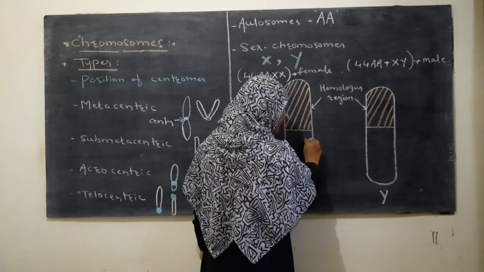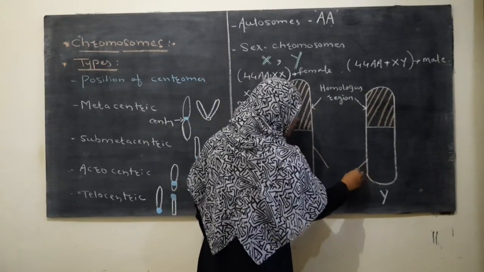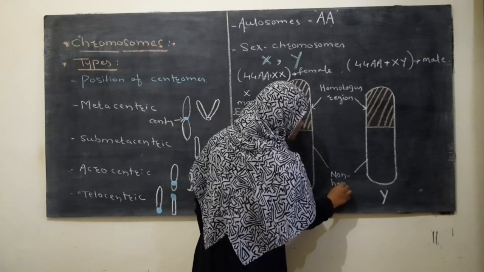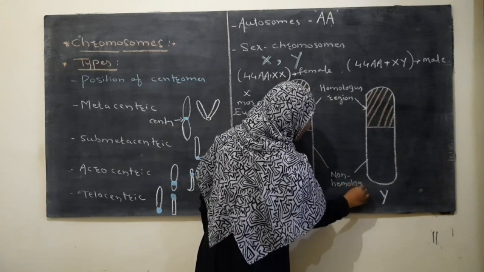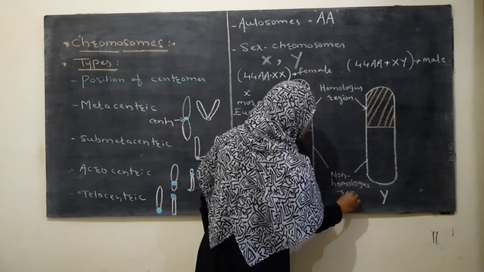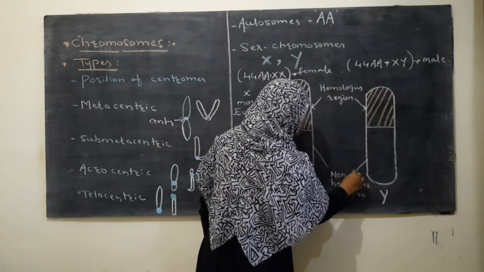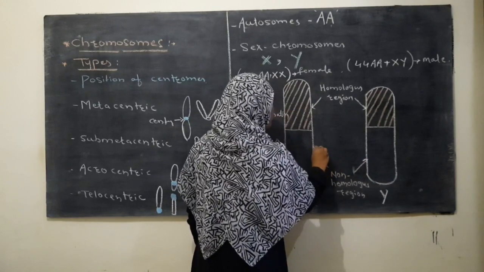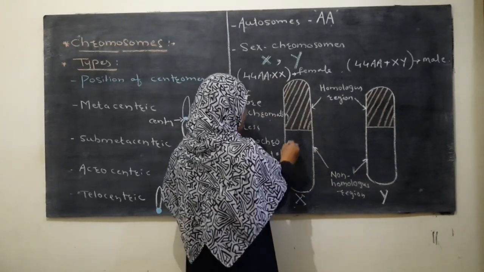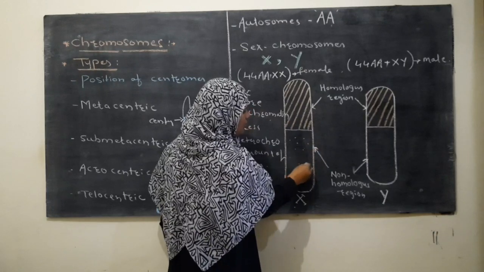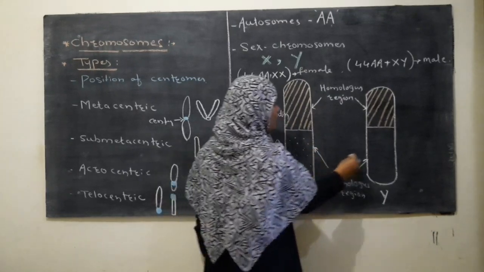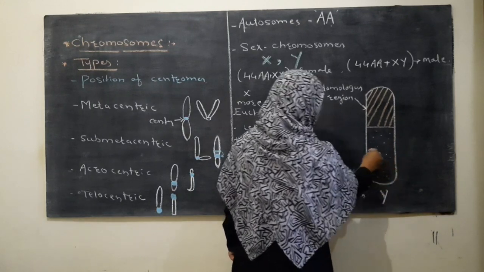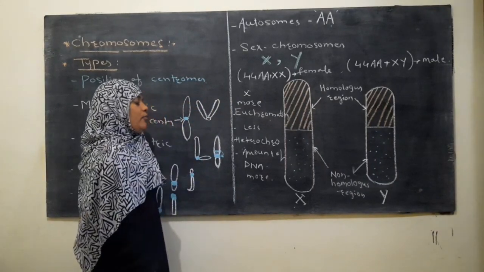Whereas the other region, जो अदर दूसरा रीजन है इसको बोला जाता है नॉन होमोलोगस रीजन, the non-homologous region of both the chromosomes. Here also, this is the region: non-homologous region of X chromosome, non-homologous region of Y chromosome. The two regions are found in both the chromosomes.